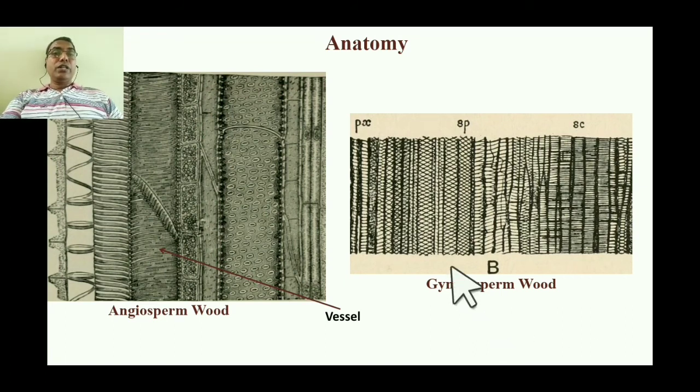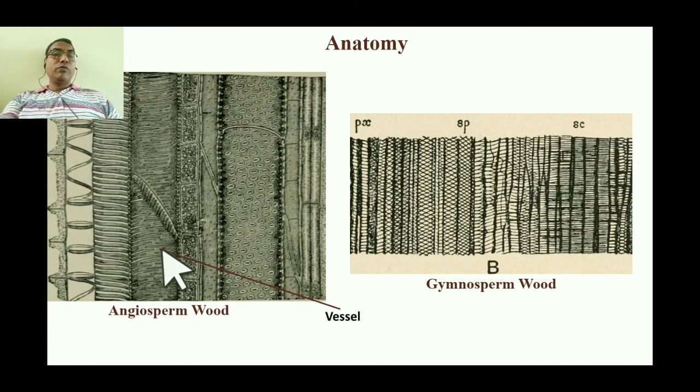Next, if you consider the anatomy, you will find that angiosperms have specific cells for the conduction of water. These are called vessels. You can see here the vessel. The bigger cell is very broad. You can see here the perforation plate, and here also you will find that this is also a vessel which has the unique annular thickenings inside the vessel. And this is also a vessel.